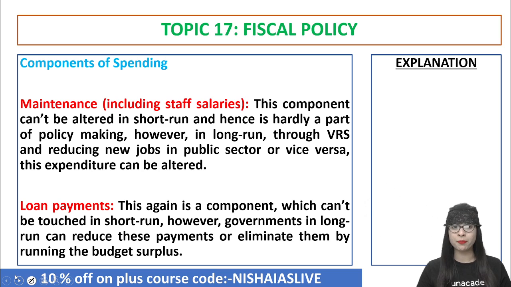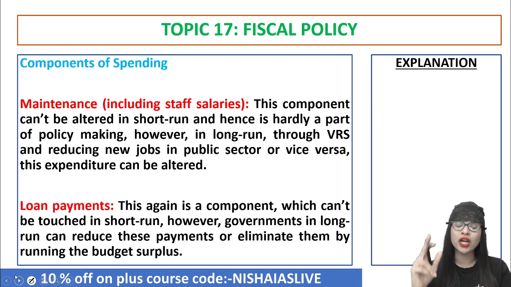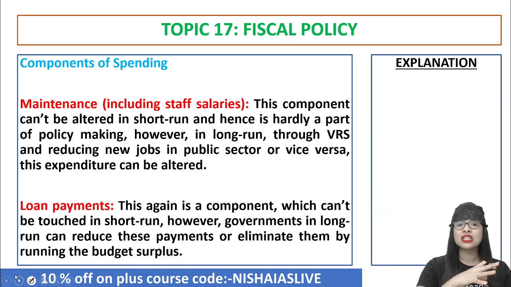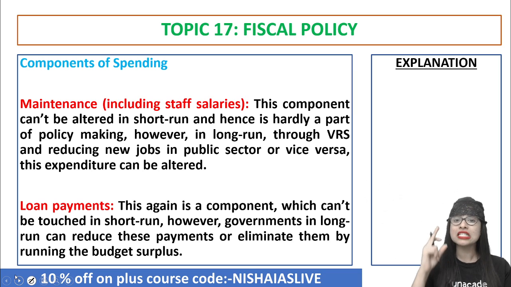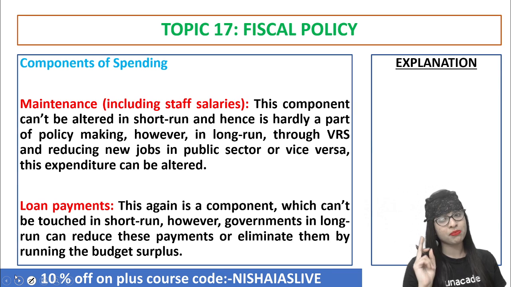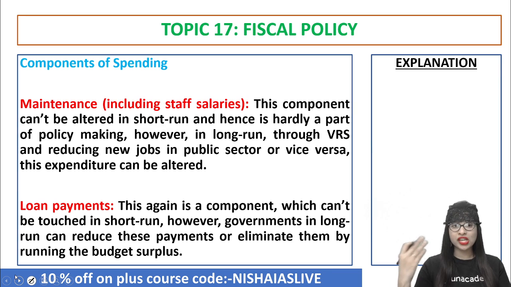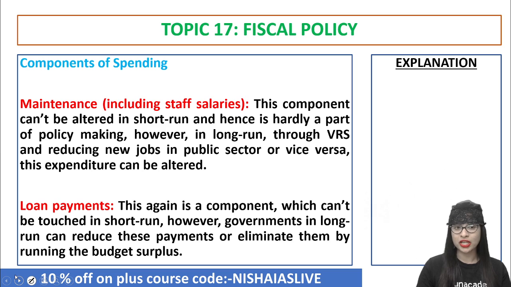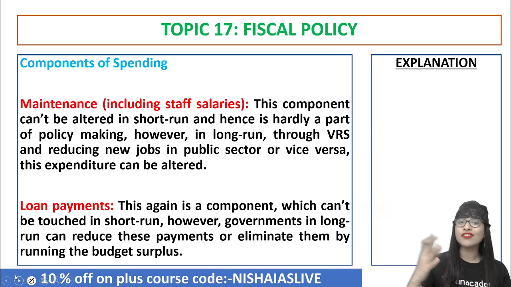From the government fund. So now the components of spending of government, point number one, include maintenance, including the salaries given to staff. This cannot be changed or altered in the short run, and hence it is hardly a part of policy making. But in the long run, through the VRS and reducing new jobs in the public sector or vice versa, this expenditure can be altered. That is, in the long run you can reduce the opportunities in public and increase them in the private sector. So the expenditure of government is decreased.